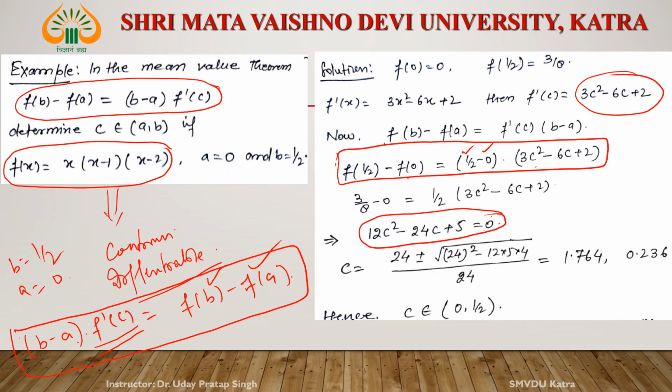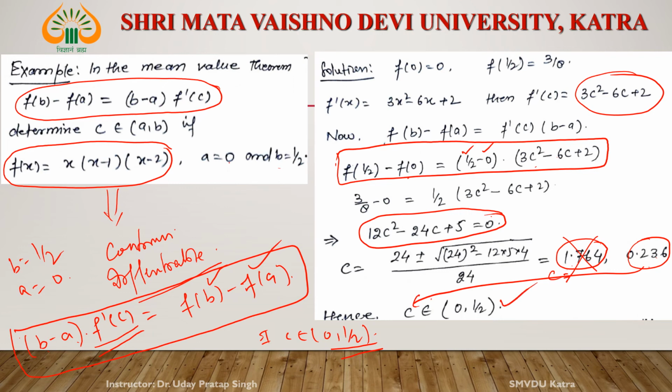This is the quadratic equation. Solve this quadratic equation, we got two values, one is this and second is this. Lagrange's mean value theorem says that there exists one c which lies in the open interval (a, b), which means c belongs to the open interval (0, 1/2). So this c is not in this interval. What about this? 0.236 lies between 0 and 1/2, so this one is the c.